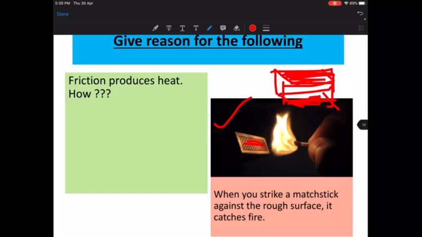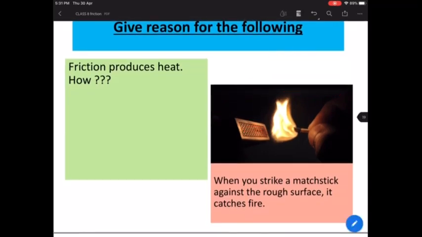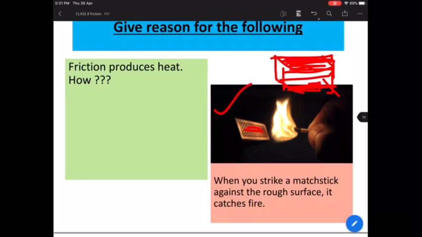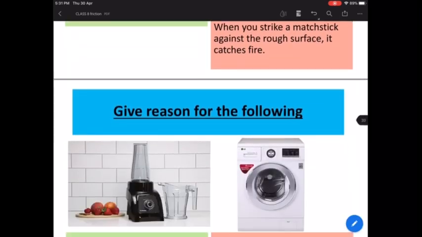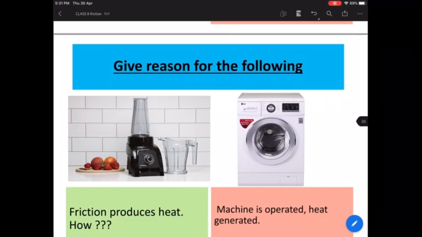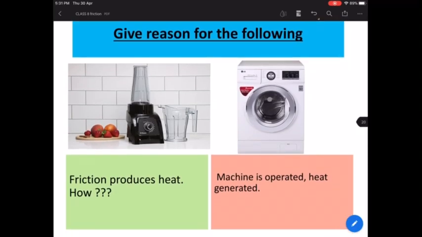But then it is rough also. So why do they make it rough? So that the more rough it is, the more heat will be produced and you will be able to light that matchstick easily, right? So that's the reason why that surface catches fire very easily: because it is rough, and because it has some special kind of mixture inside that rough surface, which makes the matchstick light very easily. Okay. Now okay.